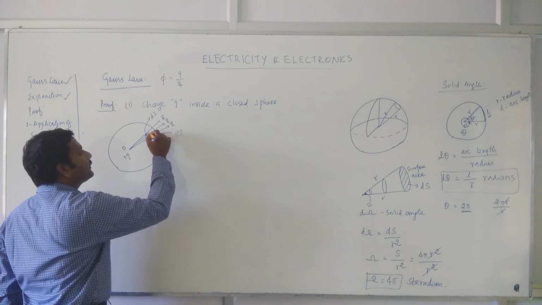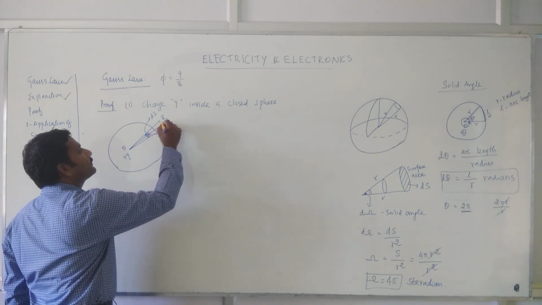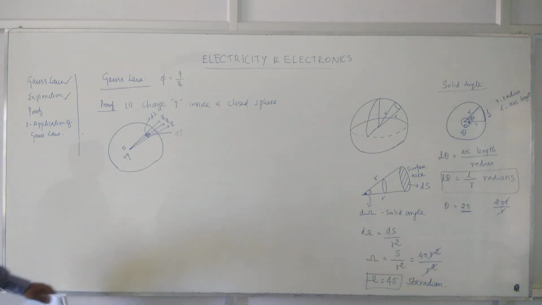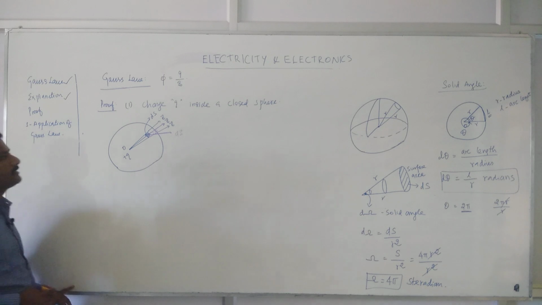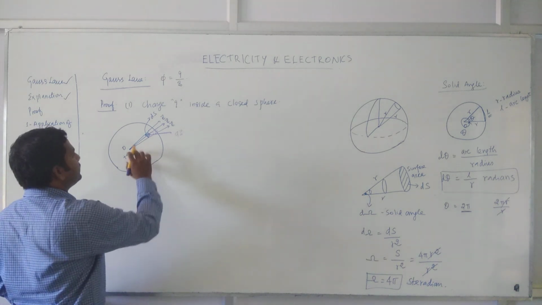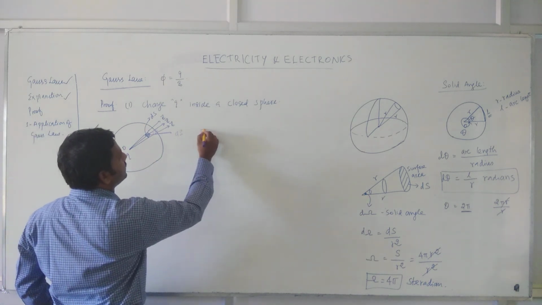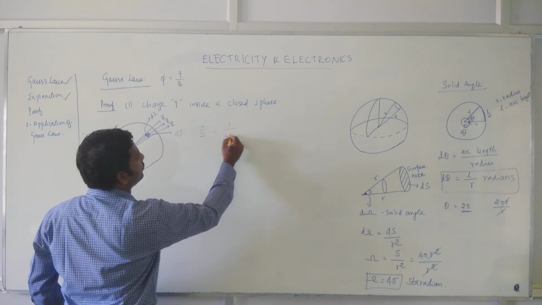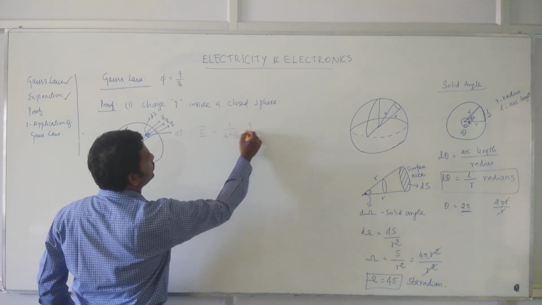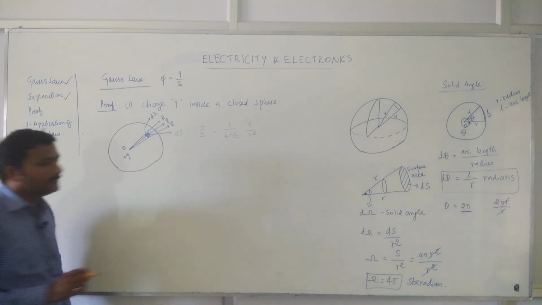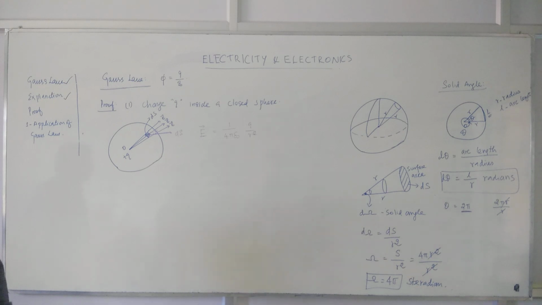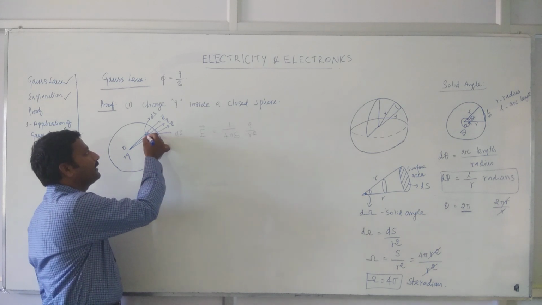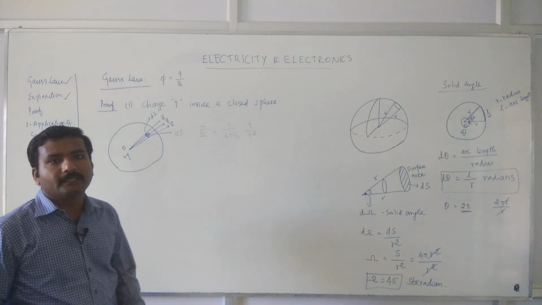Now we have an angle between the electric field component and the normal component of the surface, that is theta, right? Now for this case you can write the expression for electric field E as 1 by 4 pi epsilon naught q by r square, that we have already studied. Just remember this.